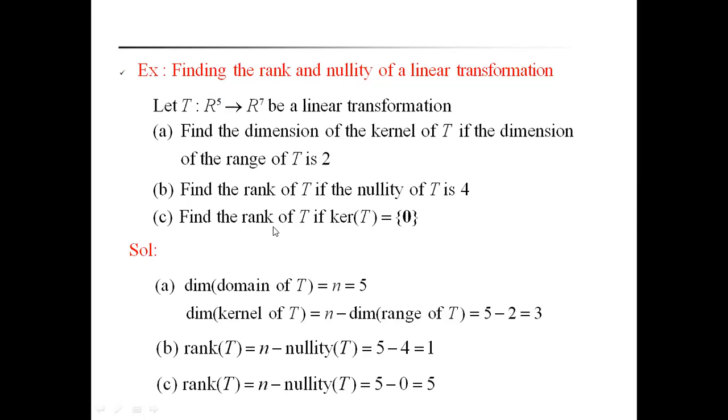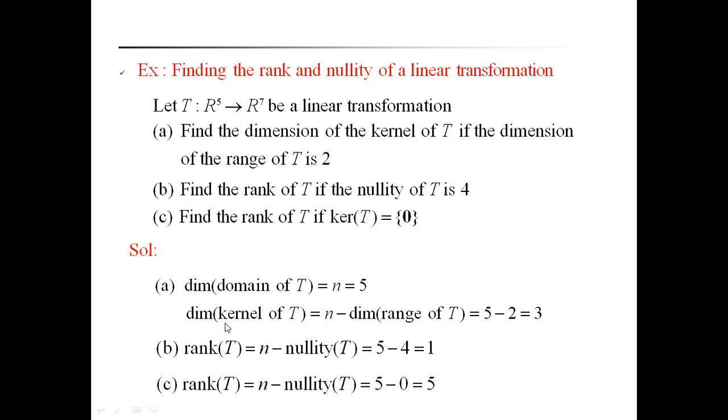See here, the dimension of the domain of T. What is the domain set? R to the power of 5. Therefore, the dimension of the domain of T is n, which is equal to 5. By the previous theorem result, rank of T plus nullity of T is equal to n. What is n? The dimension of the domain of T. That's why we first find the dimension of the domain of T, which is equal to 5. It is already given that the dimension of the range of T is 2. That means the rank of T is 2.